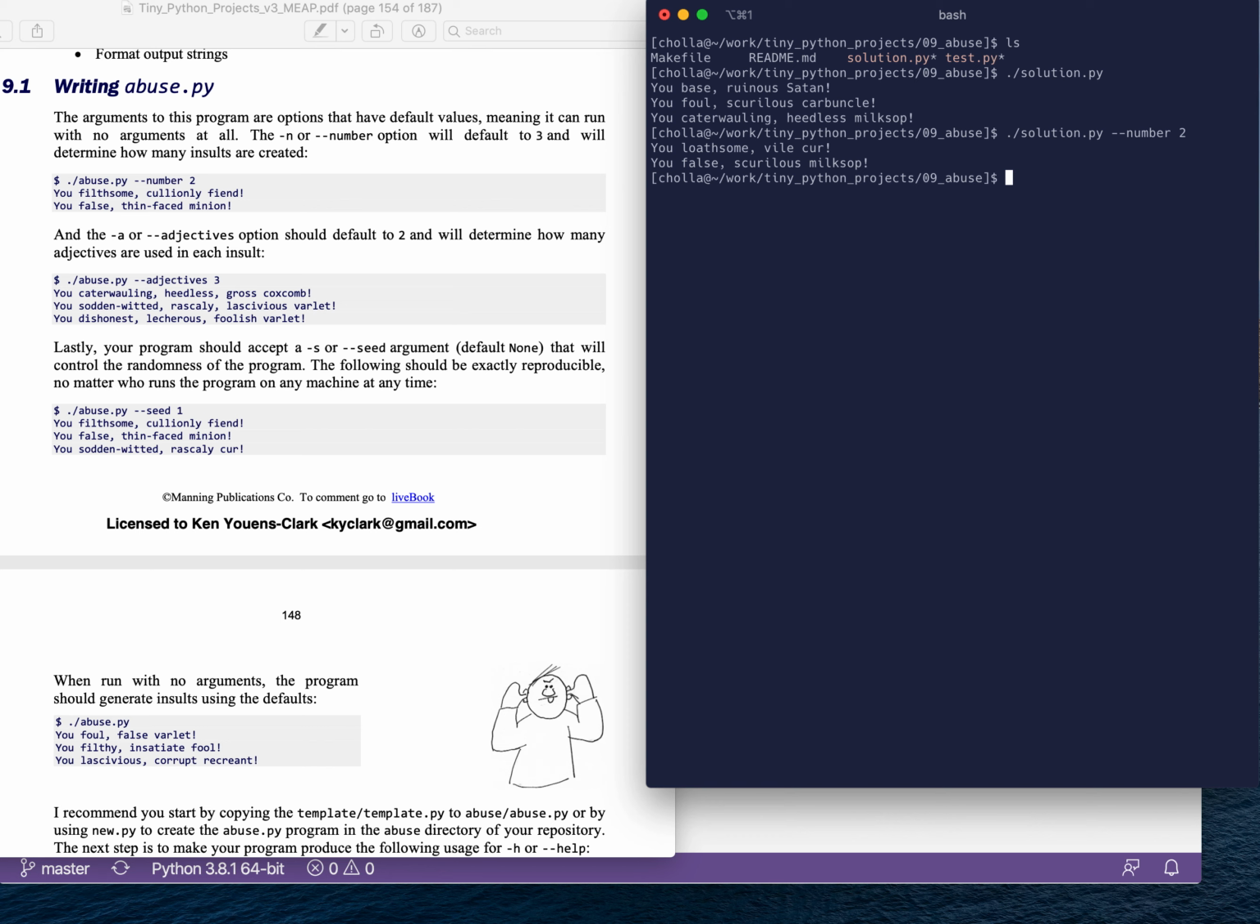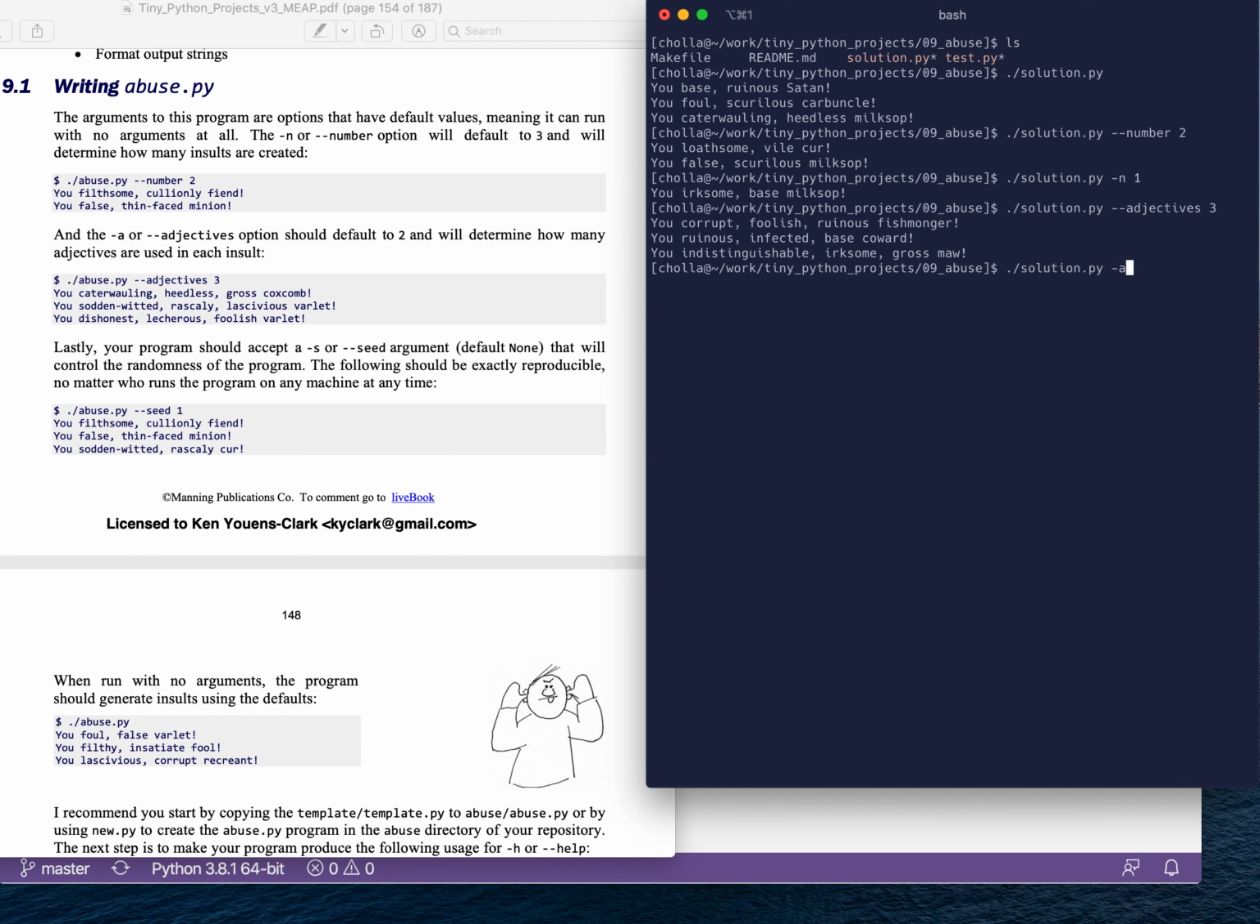I can also change, and the short flag for that is -n for the number of insults. I can vary the number of adjectives to say 3. And it will then say, you corrupt, foolish, ruinous fishmonger. And the short flag for that is -a, make it 4.